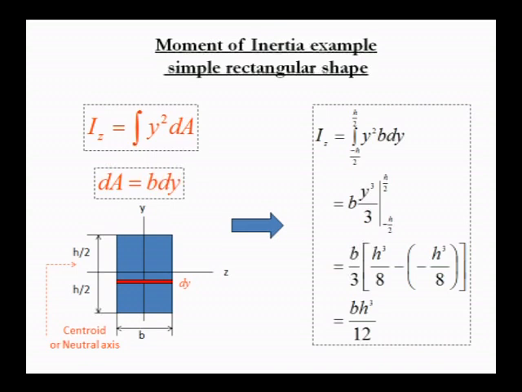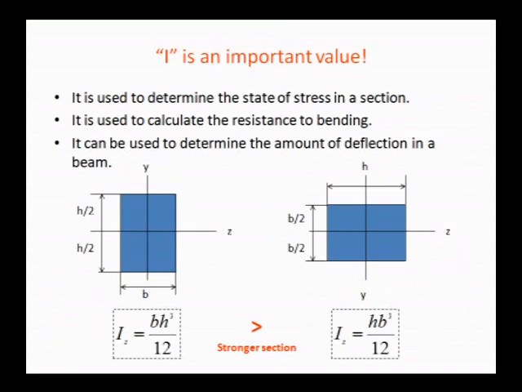In the same way, if you apply limits for all sections, you will get the moment of inertia for all of them. The I value is an important value, and it depends on how we place the section. How the section is placed is a very important thing. Here we can observe two values, B and h, where B is the breadth or width of the section, and h is the depth of the section.